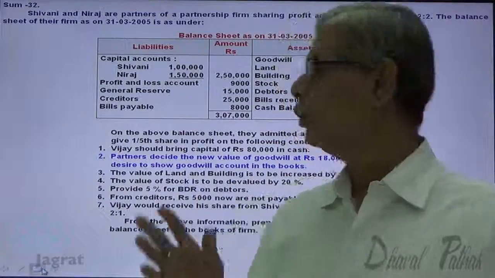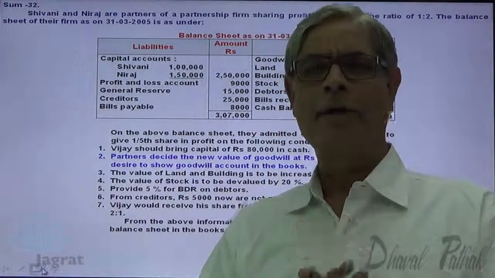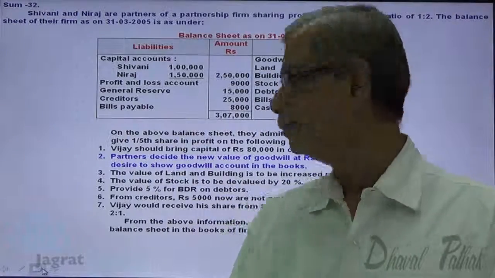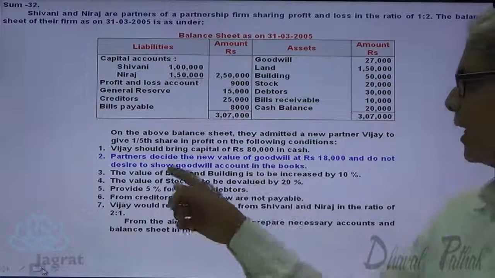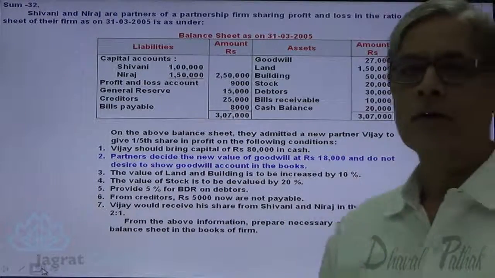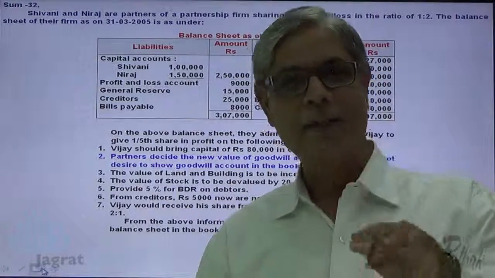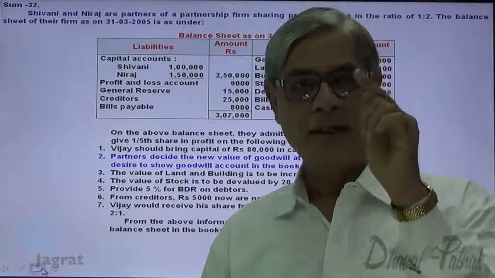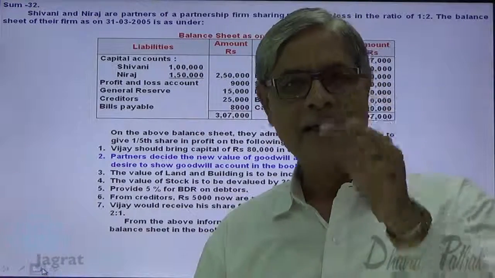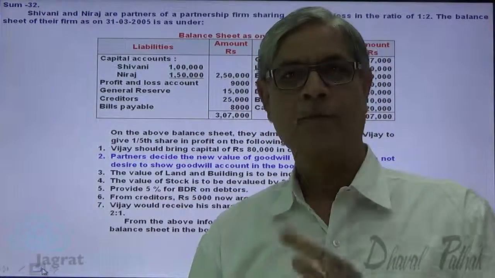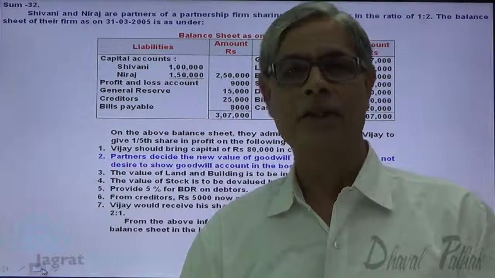After that, new partner Vijay is given admission. Now after admission, all the partners decide and do not desire to show goodwill in the books of accounts. So partners now decide not to show the value of goodwill. So after admission, now there are 3 partners. After admission, the value of goodwill is how much? 18,000. That 18,000 is to be reduced once again and brought to a 0 level. Then it won't appear in the balance sheet.